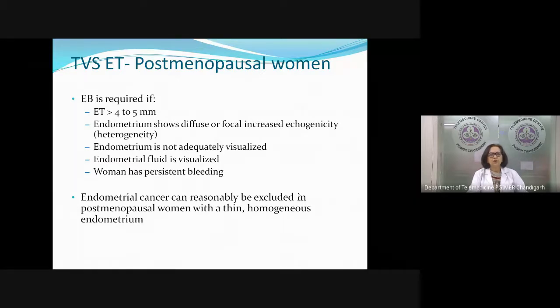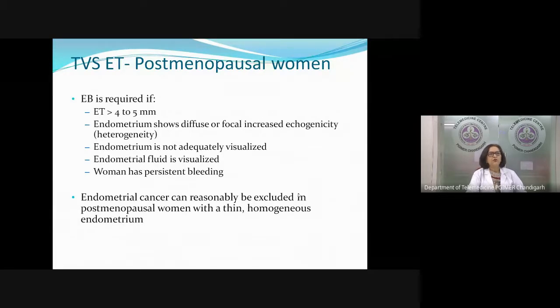Now, what is the role of the TVS endometrial thickness that we talk of? The significance is different in postmenopausal and premenopausal women. In postmenopausal women, if the TVS shows that the endometrial thickness is more than 4 to 5 millimeters, then we need to sample. An endometrial biopsy is required.